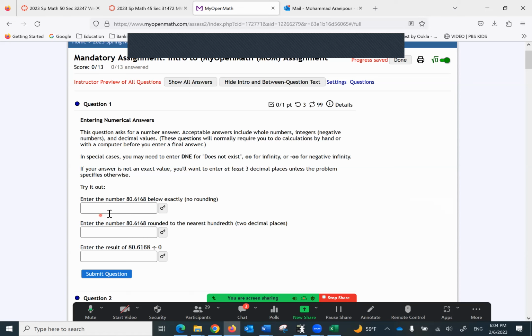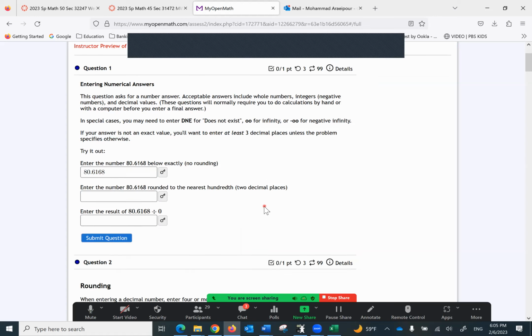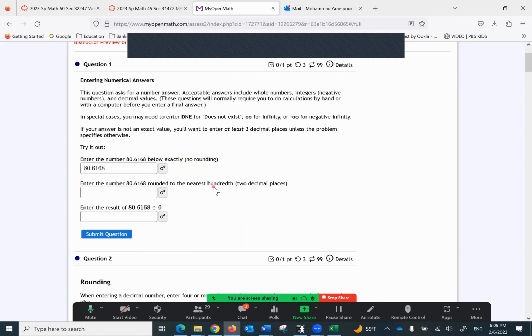So for example, it says enter this number, and there's some information here you want to read about. DNE does not exist, infinity, so on and so forth. The moment I click on this space, it opens up the math editor. I can use a fraction bar, powers, radicals, you name it. So I just want to put this number in, 80.6168. So I put the number in. And the next one says rounded to the nearest hundredths. So you want to round it to this one, 1. Since next is 6, it goes up, becomes